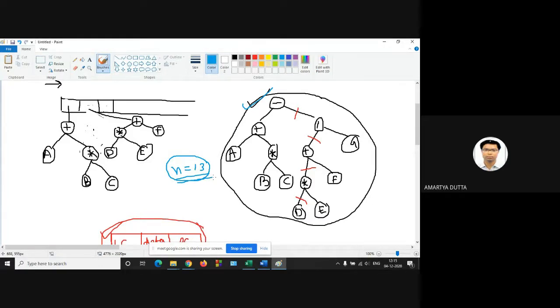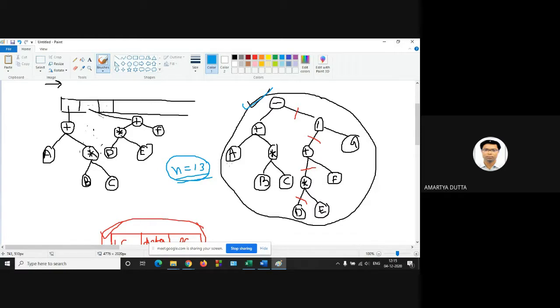So how many null links are there? 14. Why 14? So 2 from A, 2 from B, 2 from C. Similarly, 2 from D, E, F, and G. Very good. So this is the lemma. If n number of nodes are given in a binary tree, then n plus 1 is the number of null links.